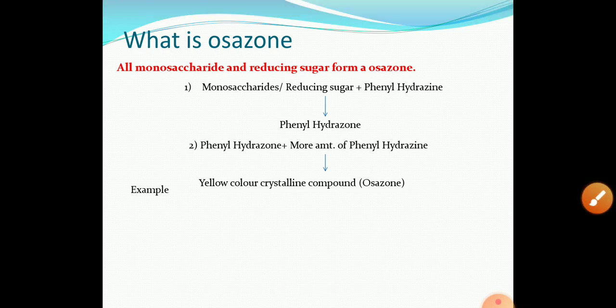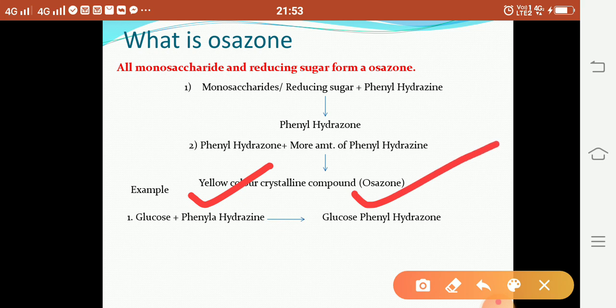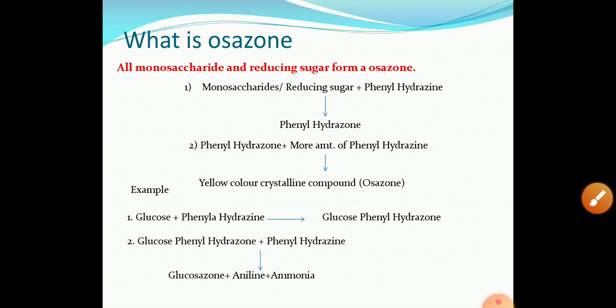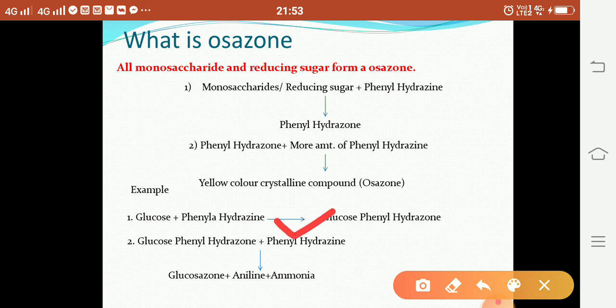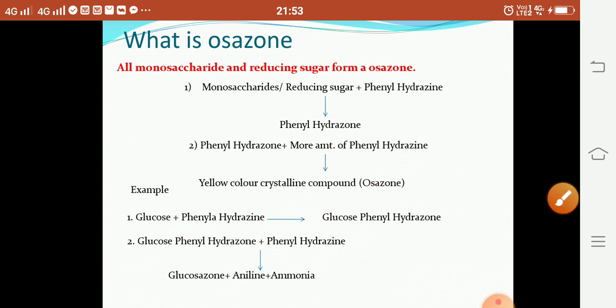For example, osazone formation of glucosazone. How is glucosazone formed? In the first step, a glucose molecule reacts with phenylhydrazine and there is formation of glucose phenylhydrazone. Then in the second step, glucose phenylhydrazone reacts with two molecules of phenylhydrazine and there is formation of glucosazone, which is the osazone, along with aniline and ammonia being removed. This is the osazone.